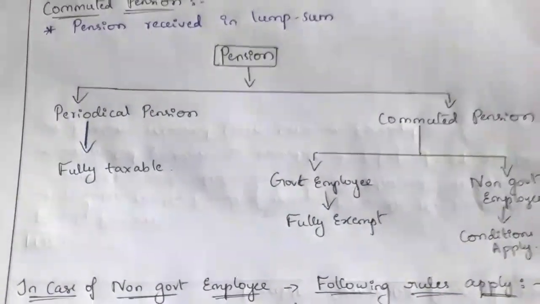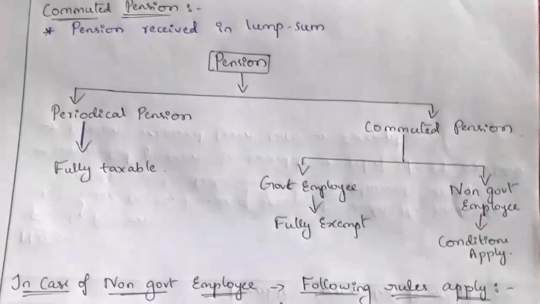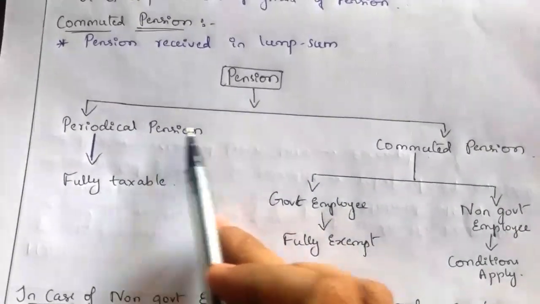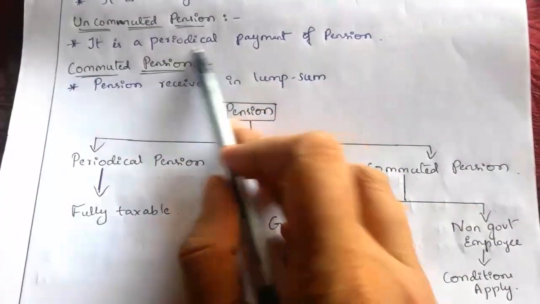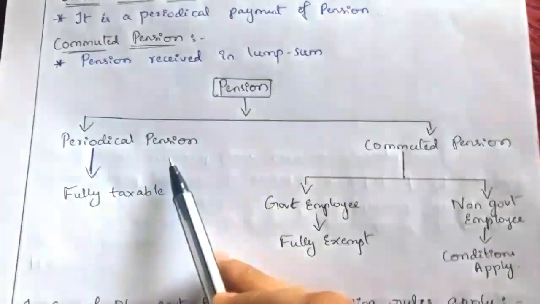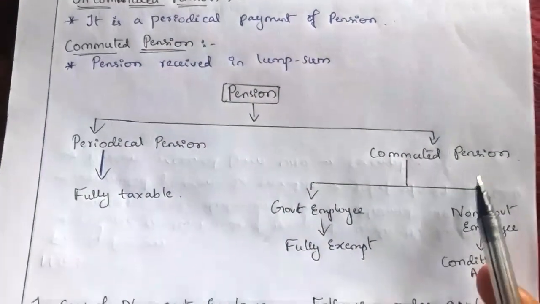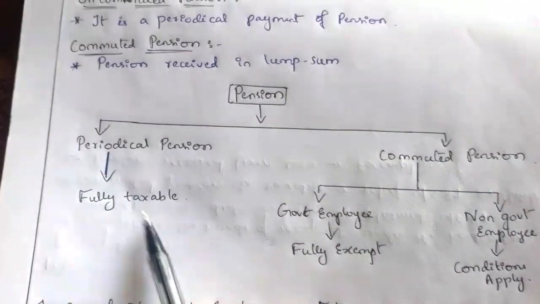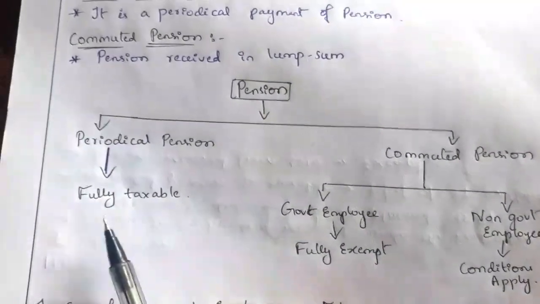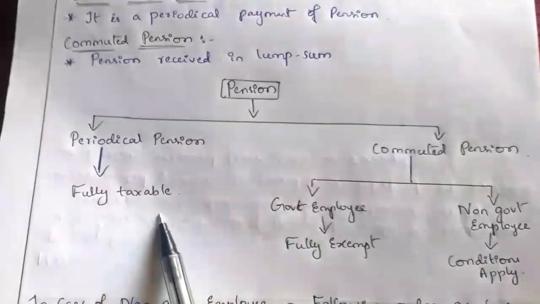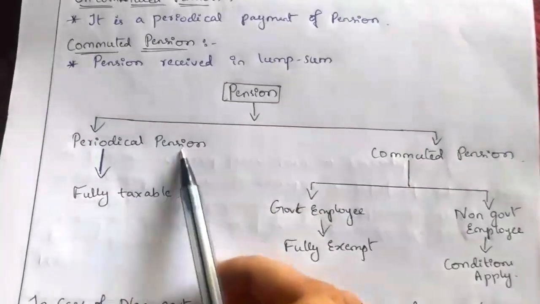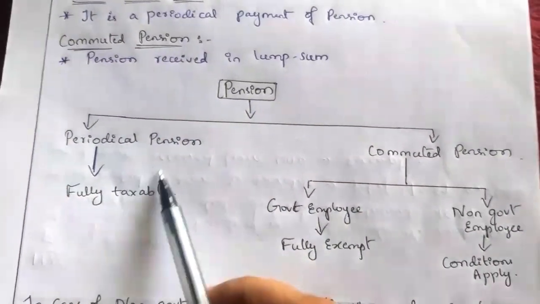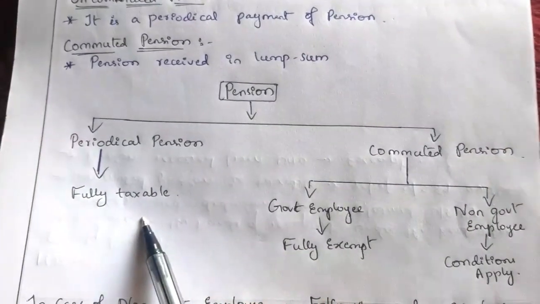See here, under pension there are two, periodical pension and commuted pension. Periodical pension is nothing but uncommuted pension, and it is fully taxable in case of both government and non-government employees, under the head income from salary.